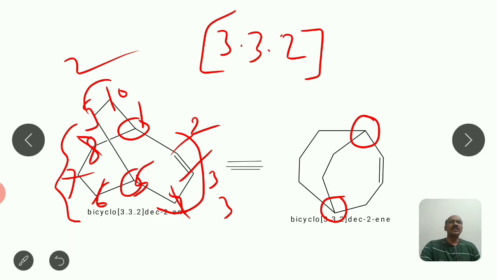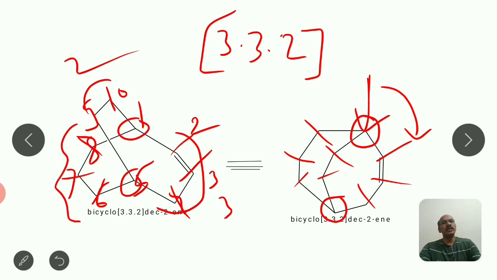So here total carbons are 10. Again, 1, 2, 3 carbons of this bridge, 2 carbons of the middle bridge, and 1, 2, 3 carbons of the left side bridge, and you have to proceed from this side starting with this common bridgehead carbon atom as 1, 2 like this. It will be 3 like that. So here its name will be bicyclo[3.3.2]decene, or dec-2-ene.